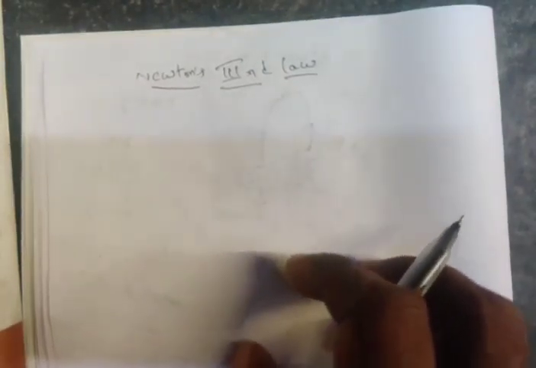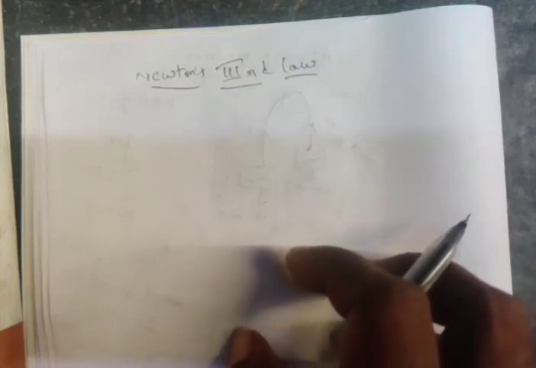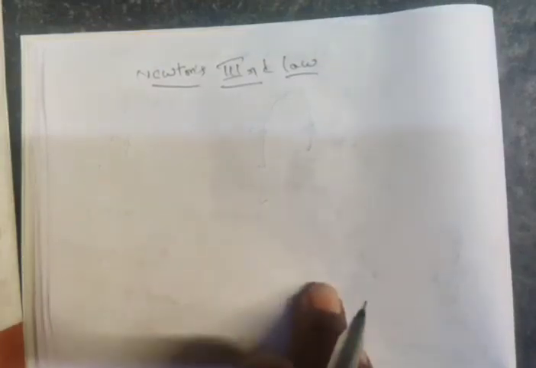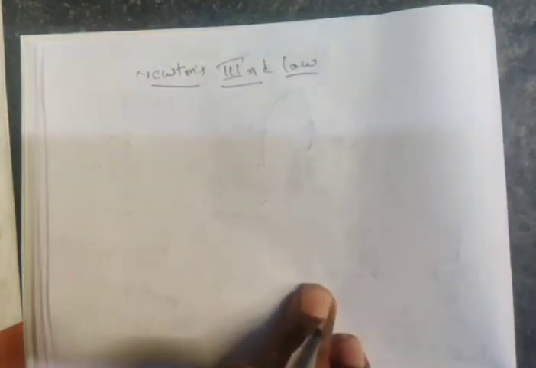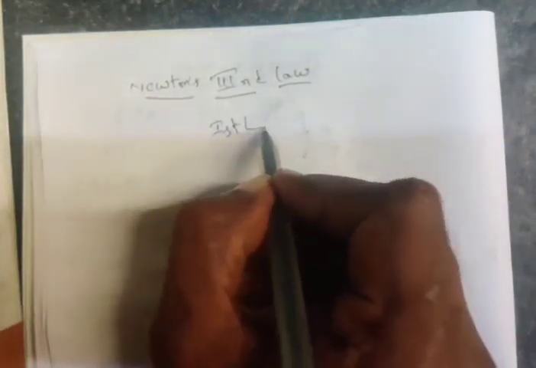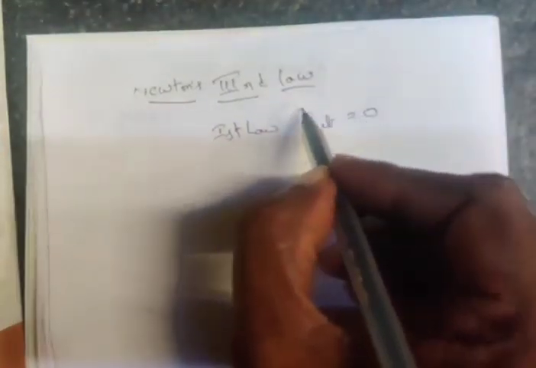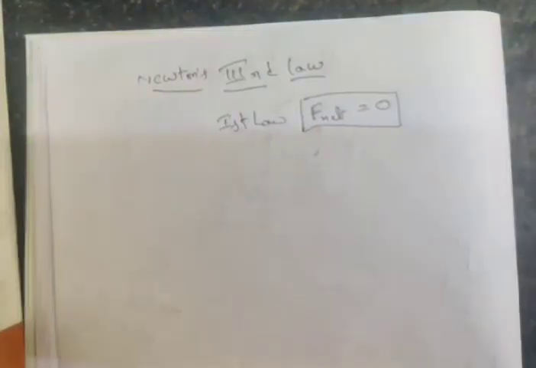Before going to Newton's third law, I would like to recap Newton's first law and second law, and after that I will go for the third law. First law means if an object is at rest, it wants to be at rest. If an object is in motion, it wants to be in motion until and unless an external force acts on the body. That is the first law. There is no net force acting on the body in the first law.